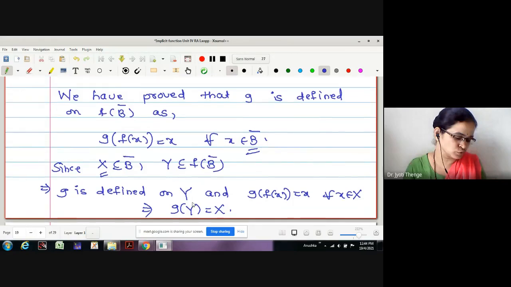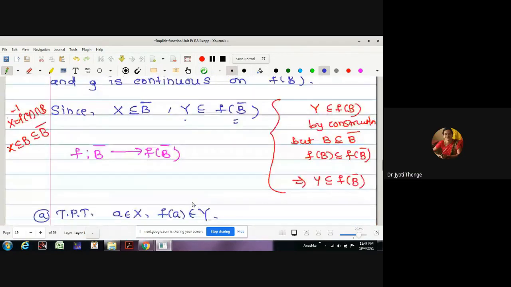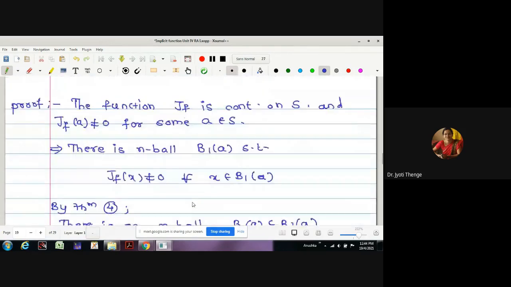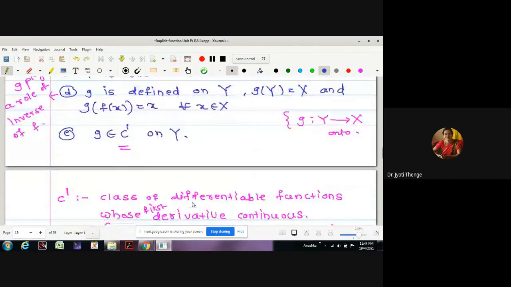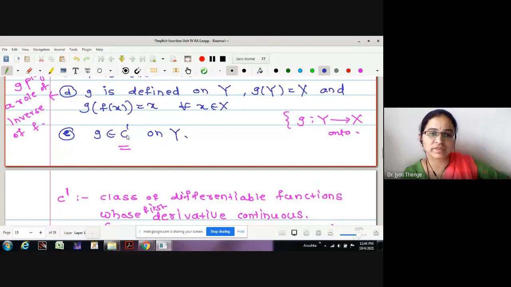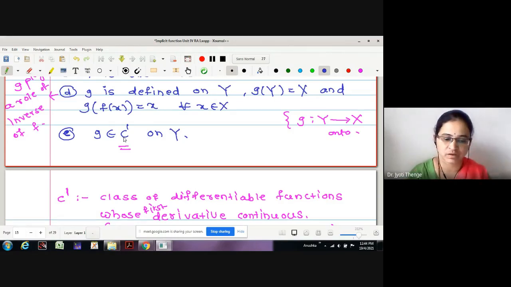What remains to prove? The fifth point remains to prove, that G belongs to C1. That is, we want to prove that G is differentiable. In order to prove G is differentiable, we have to prove that G has all finite partial derivatives, and that they are continuous also. The proof of this fifth point, E point, is somewhat lengthy. Therefore, we will stop for today. We will take the proof of this E point in the next lecture.